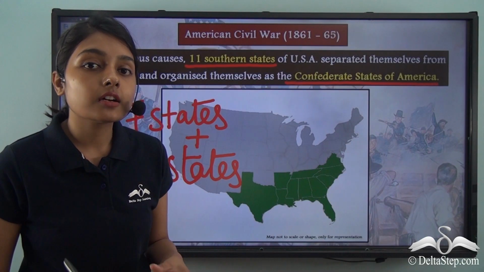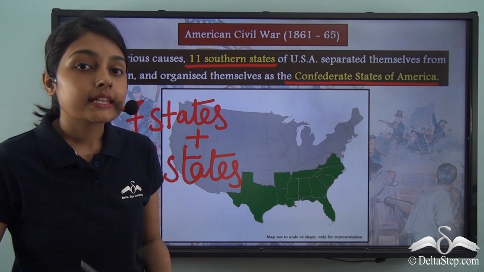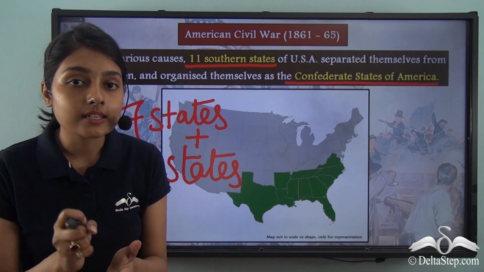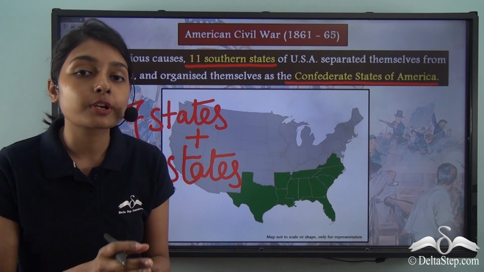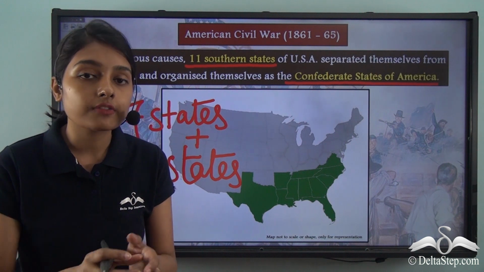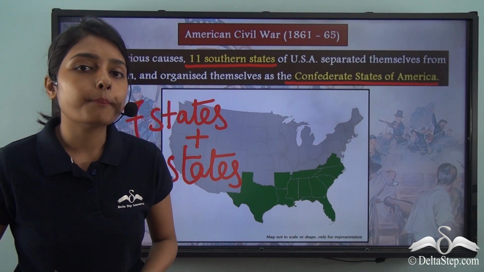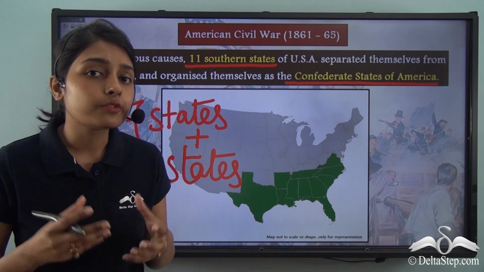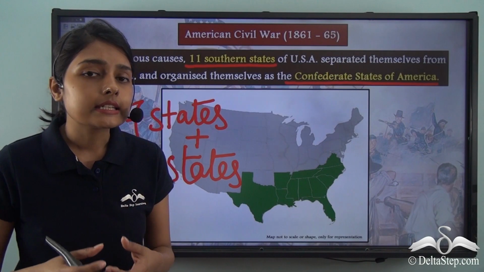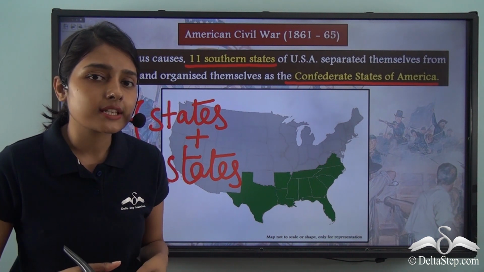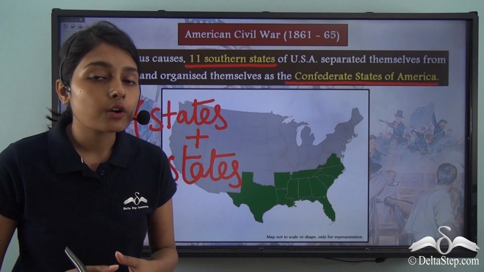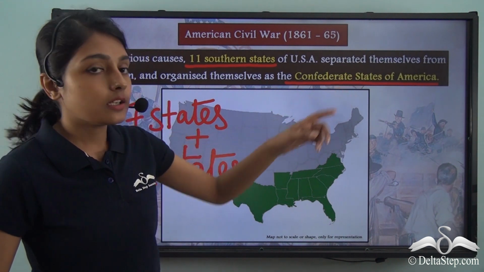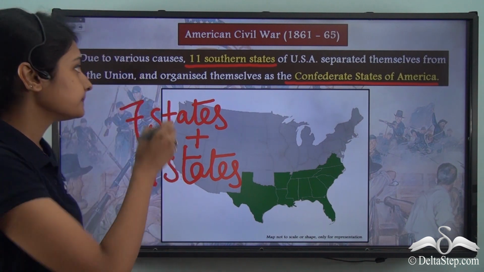were now against the federal government. These states were demanding their independence. The states now declared that they were separate from the central federal government. They were no longer a part of the United States of America. Now, what were the repercussions of this? As in, did the federal government respond to this very positively? Let us find out what happened after these 11 states together formed the Confederate States of America.